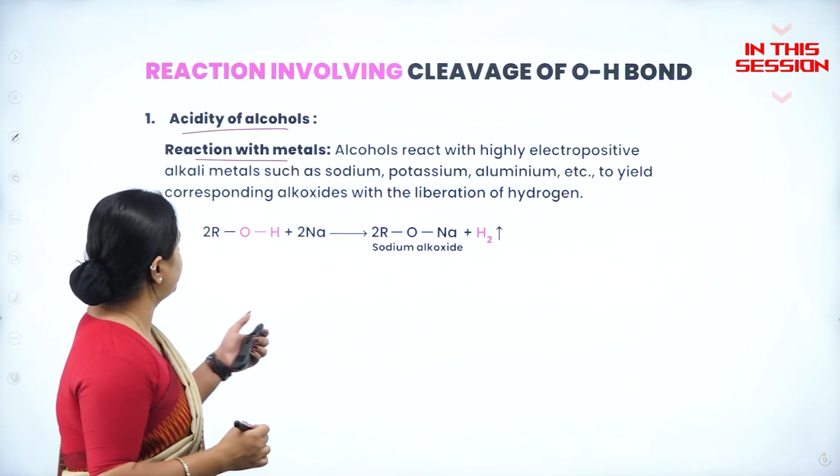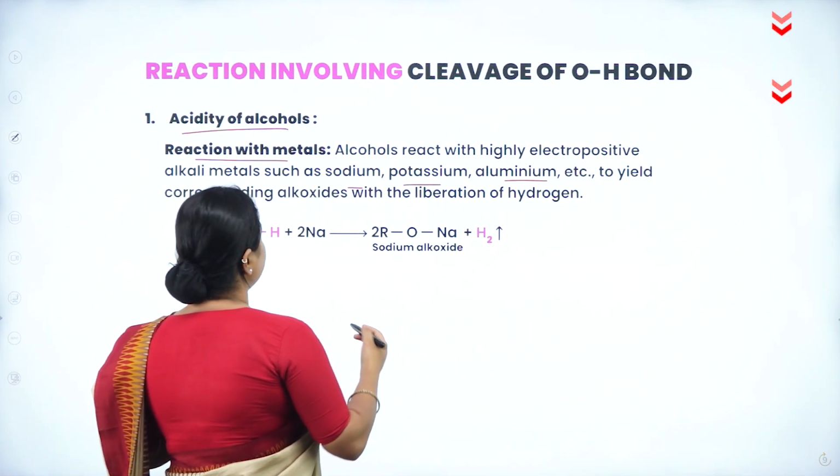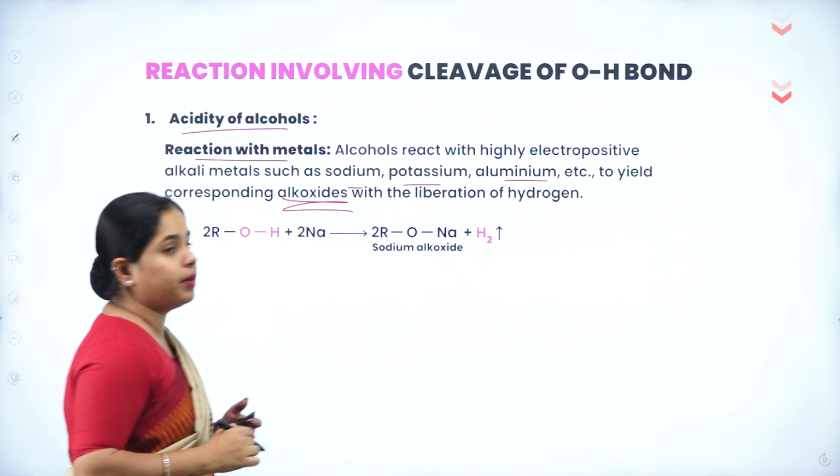Alcohols react with highly electropositive alkali metals such as sodium, potassium, aluminum, etc. to yield corresponding alkoxides with the liberation of hydrogen.